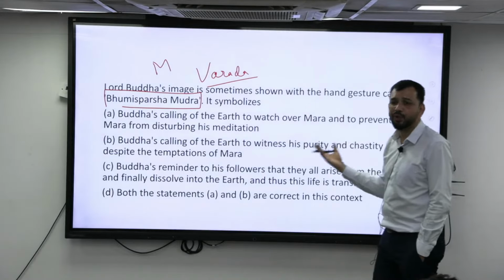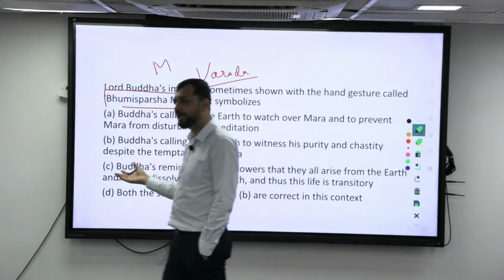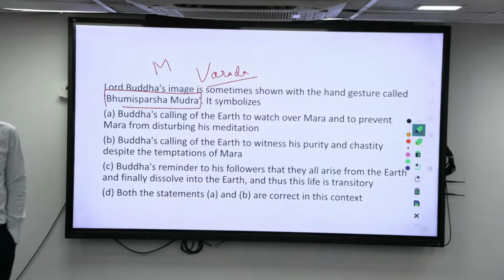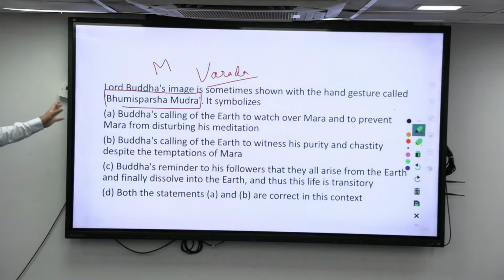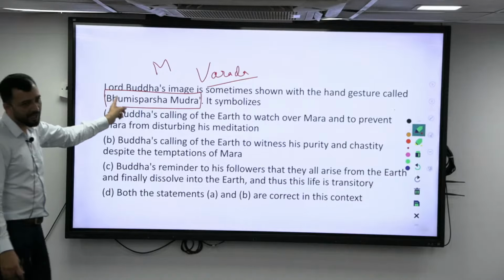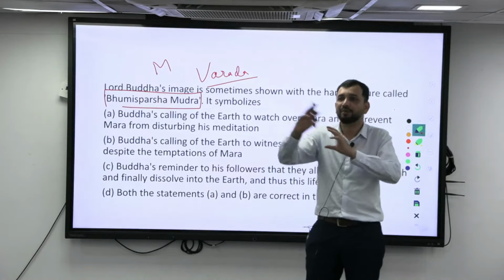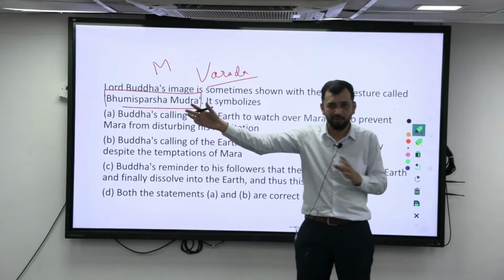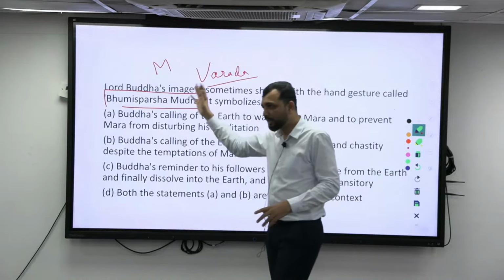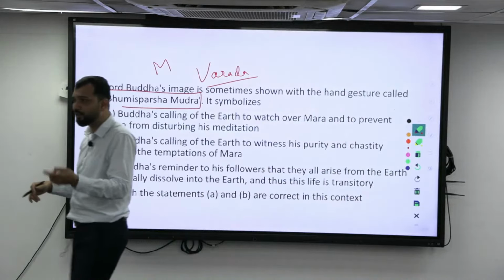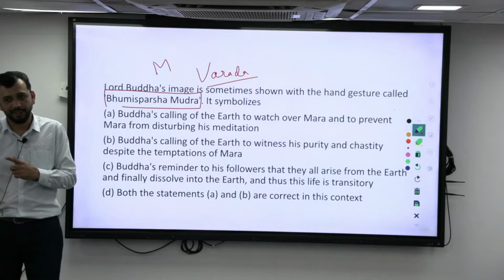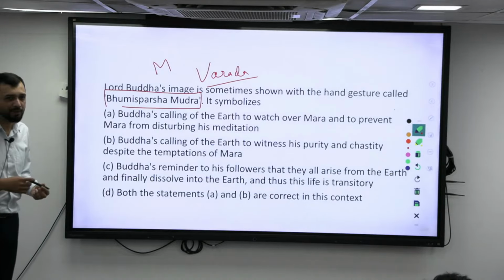And then Odantapuri university was also done in Bihar with respect to Palas. So since Bhumi Sparsha mudra is mostly shown in Pala architecture, this can be inspired from Pala architecture also. So you should be knowing about that also. It is that, one link from there, as an examiner, what I can get inspired, then what can be asked. So that is how you have to analyze the PYQ. One mudra, different mudra you study, right? Then understand the concept about it. All right.